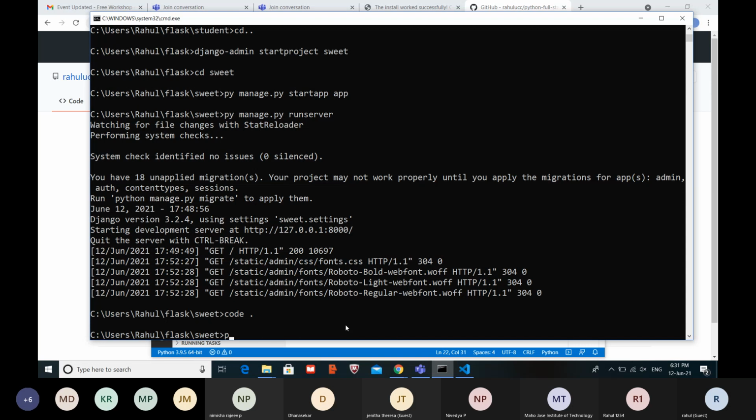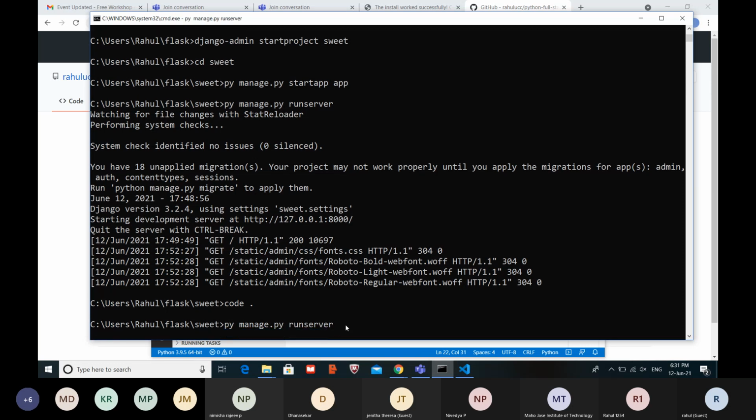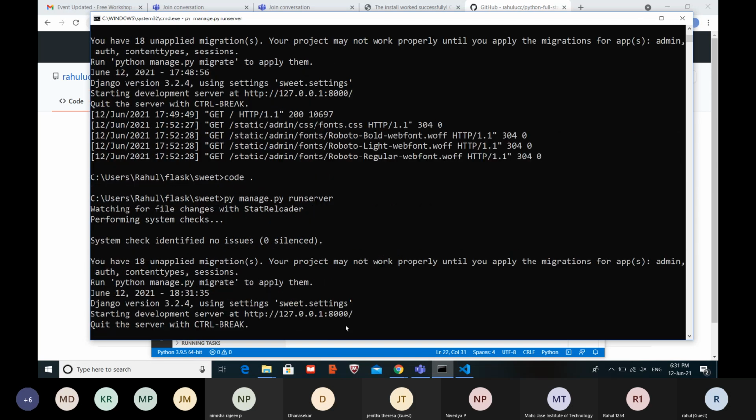Type your server. There are no errors. Just copy these.